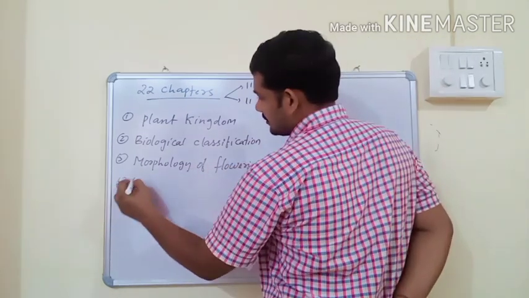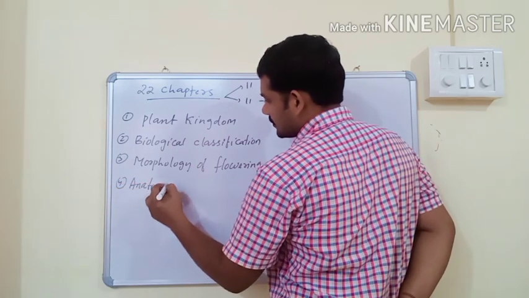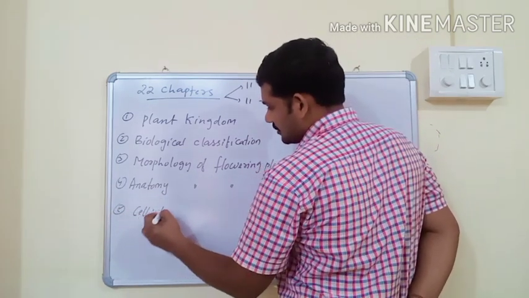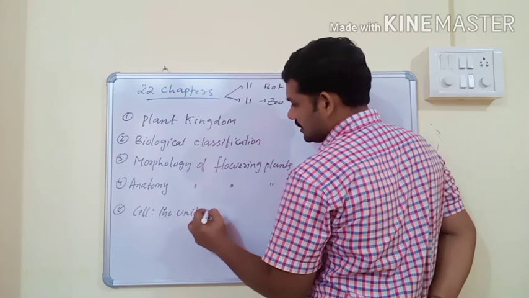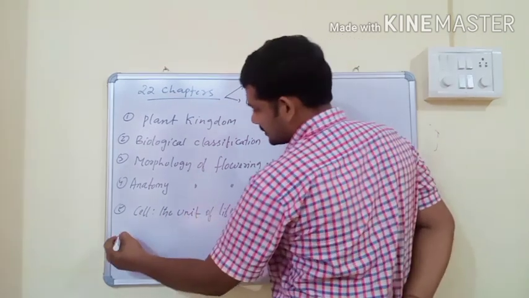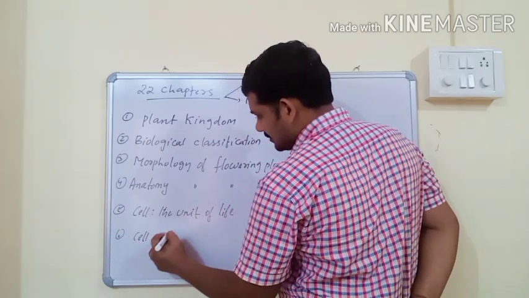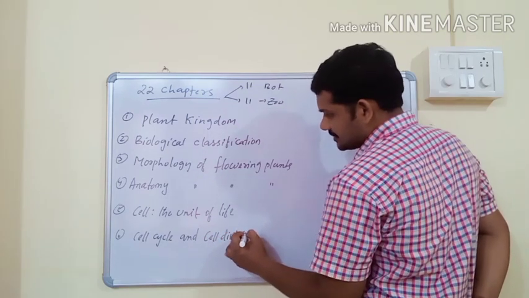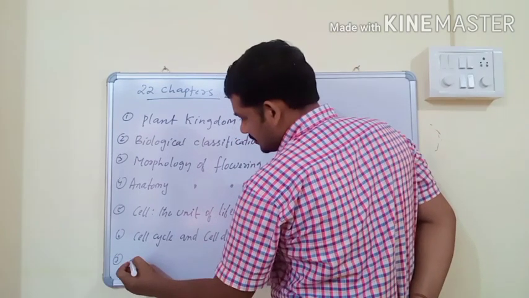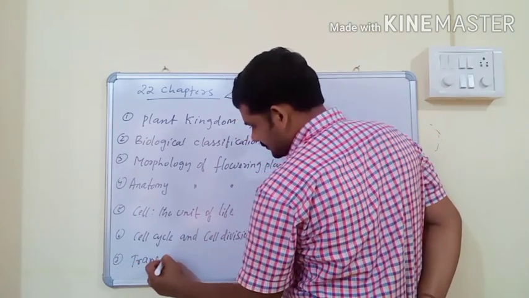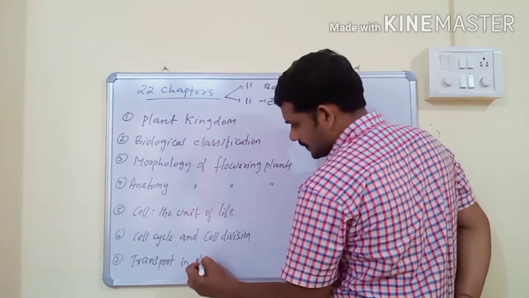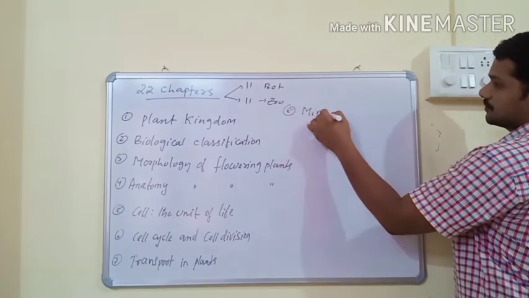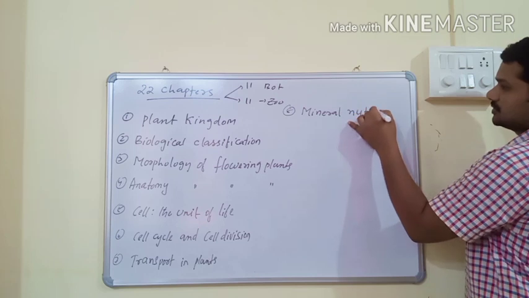Next chapter, anatomy of flowering plants. Next chapter, cell, the unit of life. Next, another chapter, cell cycle and cell division. Next chapter, transport in plants. Next chapter, mineral nutrition.